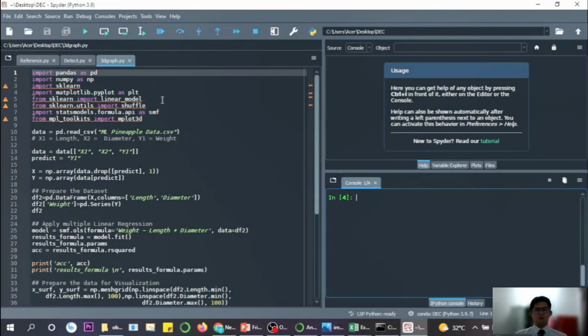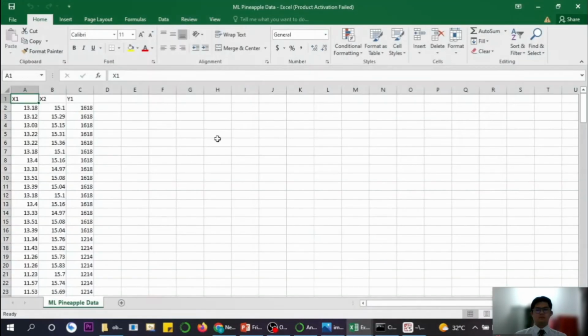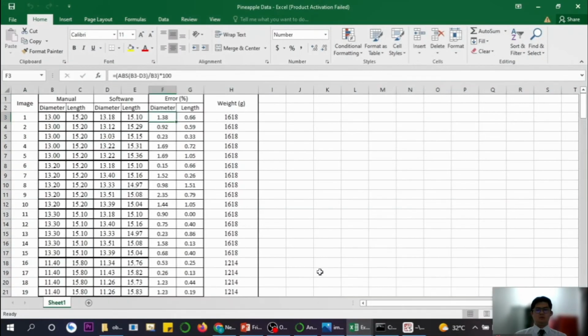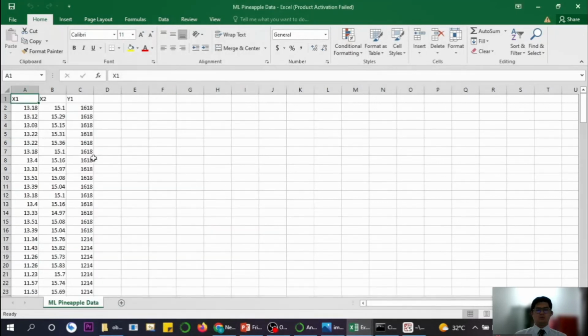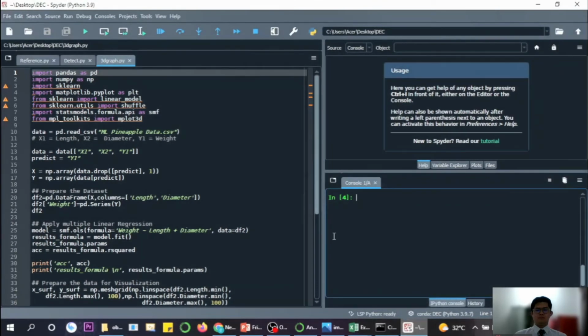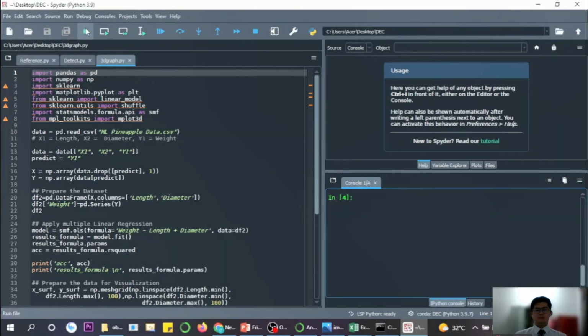The third part is the weight prediction using linear regression. We will read the data from the CSV file, which is ML pineapple data.csv. This CSV file holds the predicted diameter, length and the weight. So x1 will be the predicted diameter, x2 will be the predicted length, and y will be the weight. So let's run the code.